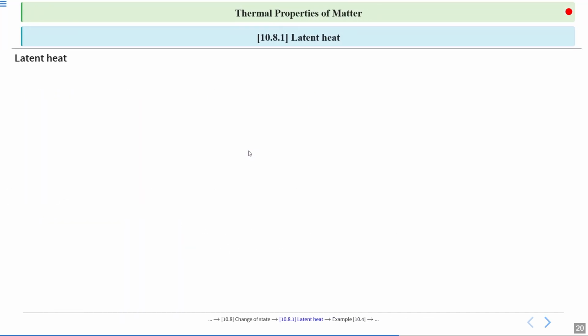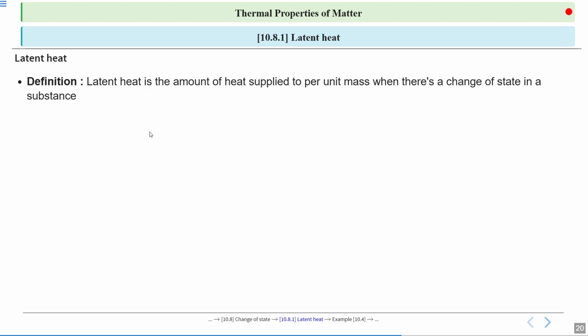Latent heat. Latent heat is the amount of heat energy absorbed or released by a substance without any change in its temperature during a change of state, like solid to liquid, liquid to gas.